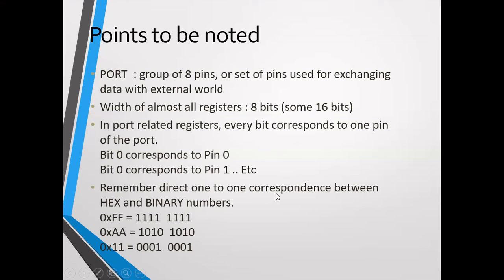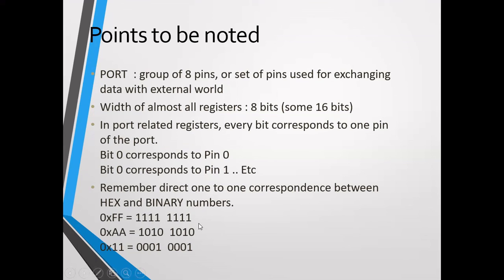So remember the direct one-to-one correspondence between hex and binary numbers. Suppose you declare 0xFF. Here it is hexadecimal. So F means 4 ones and another F means 4 ones. Try to correspond these values to the 8 pin port. Suppose you have port C, which has 8 pins starting from 0 to 7. So 0, 1, 2, 3 up to 7. If I have declared 0xFF, then all pins are declared high.